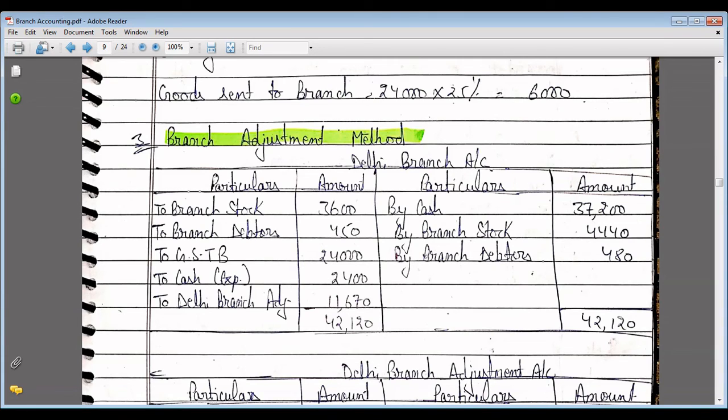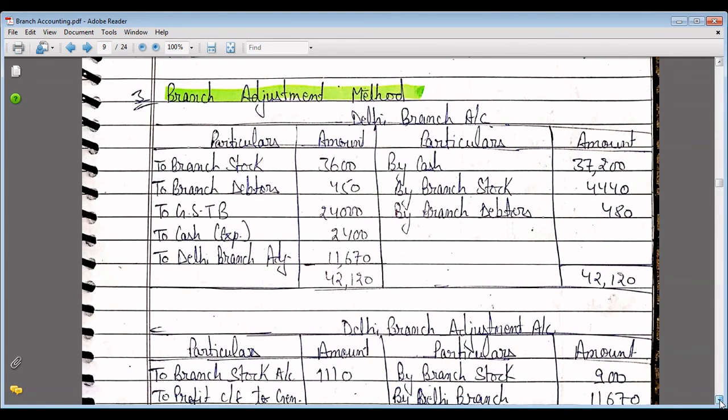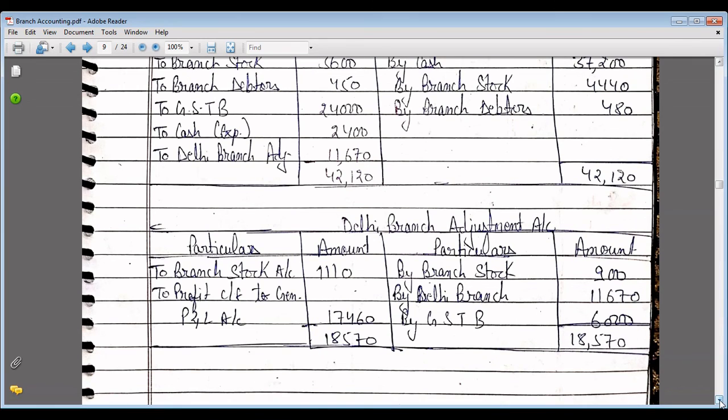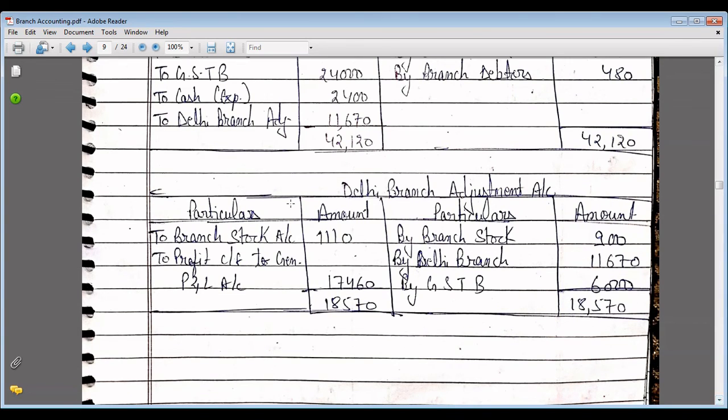The balancing figure goes to the Delhi branch adjustment account, and under this method a separate branch adjustment account is prepared. In this we do the adjustment entries. So for opening stock, we do the entry as by branch stock account, for rupees 900, as 900 were included in the opening stock as profit.